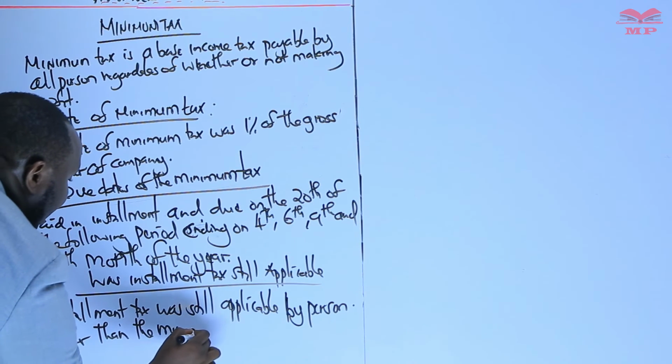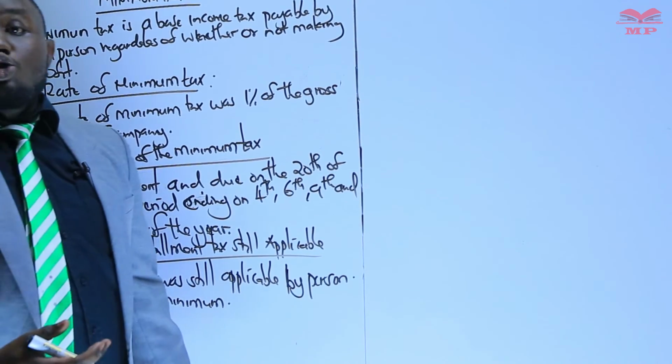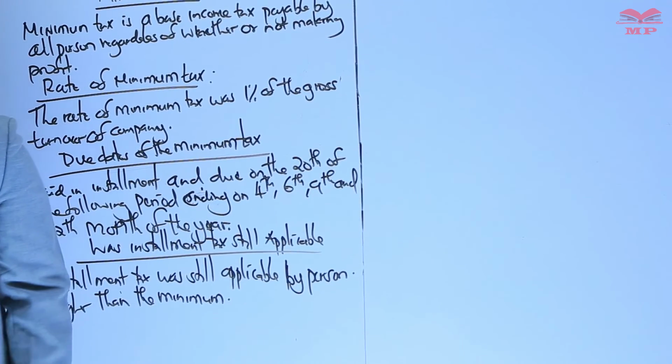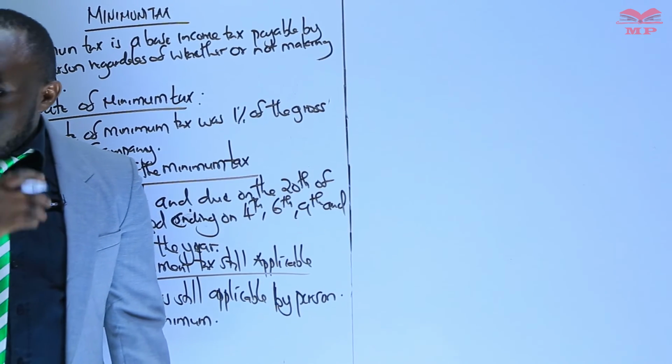For those individuals who are paying a higher installment tax than the minimum tax, installment tax was still applicable, and the person shall pay that.